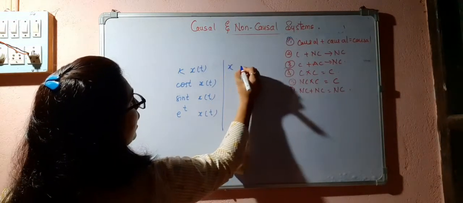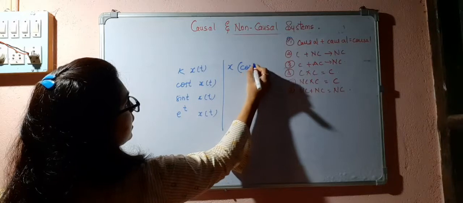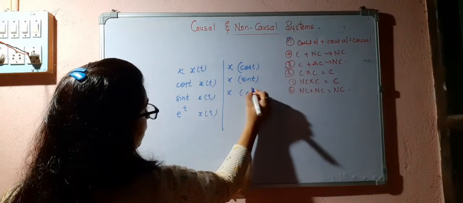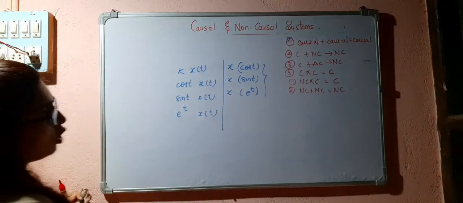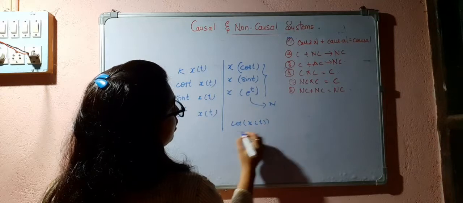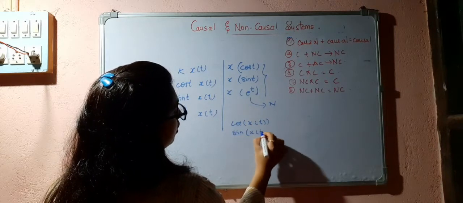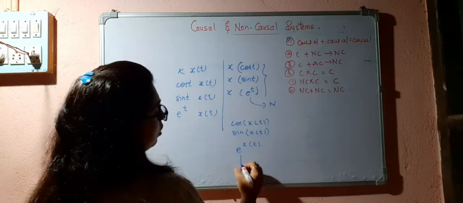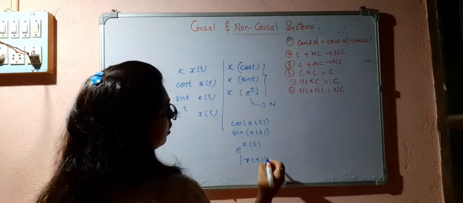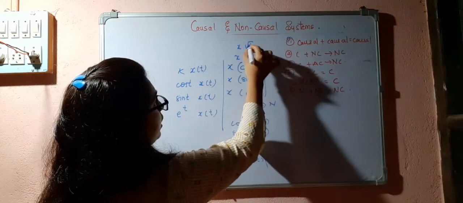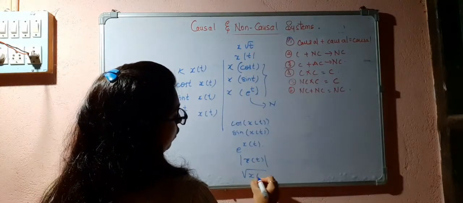If I have x of cos t, x of sin t, x of e to the power t, I was getting non-causal, right? But cos of x of t, sin of x of t, e to the power of x of t, mod of x of t, and here we can consider x of mod t, x of square root t, and square root of x of t.